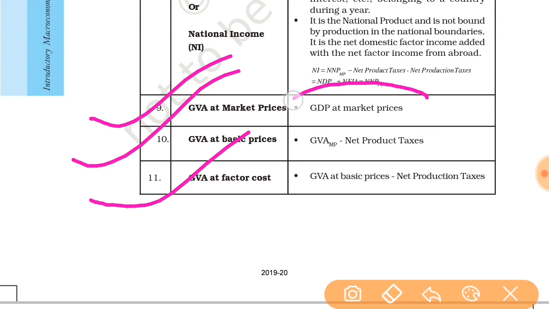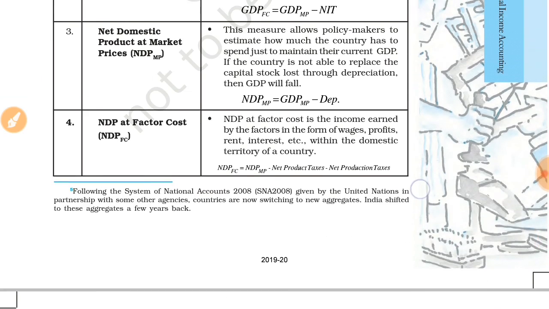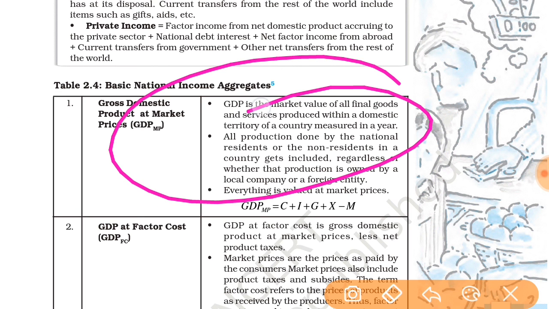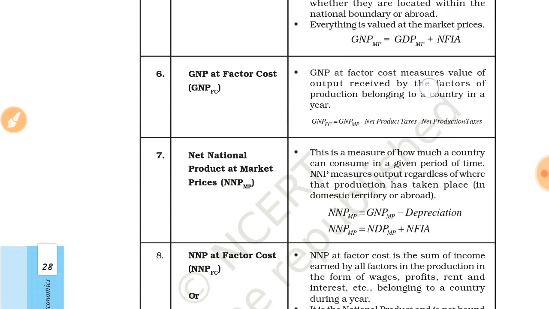So actually GDP at market price we have already discussed. Here see, GDP at market price. GDP is the market value of all final goods and services produced within a domestic territory of a country measured in a year. So here it is given.